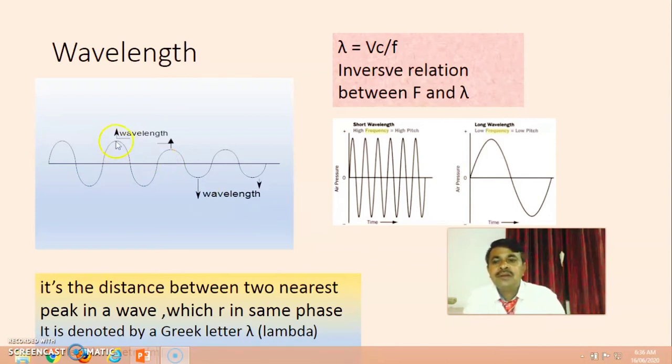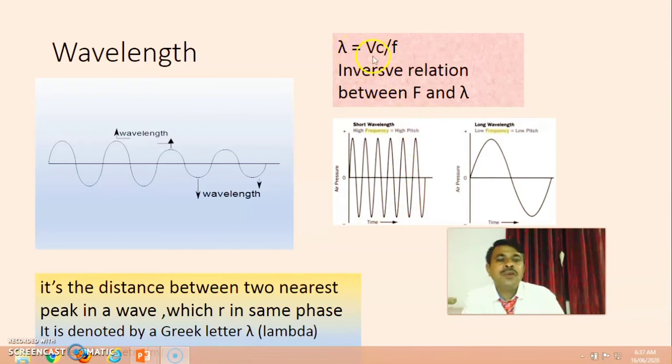Here, two nearest positive peaks we call the wavelength. Here, two negative peaks we also call the wavelength. A special symbol, the letter lambda, is used to denote wavelength.